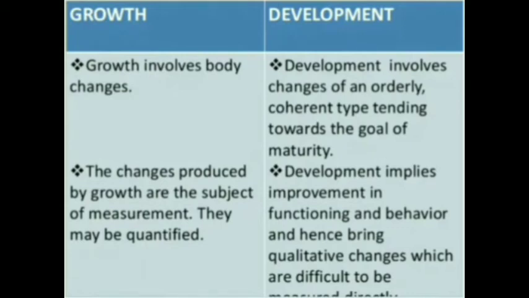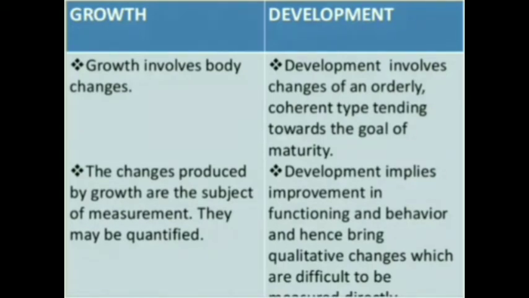Next, growth involves body changes. So growth are those aspects which occur in our body parts, but development involves changes in an orderly, coherent way, tending towards the goal of maturity. Development includes our mental maturation as well. Our intelligence, our aptitude, everything just develops.